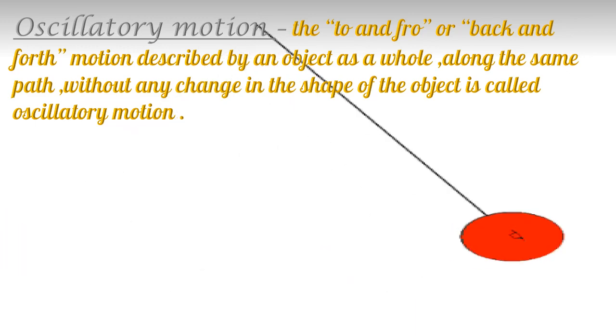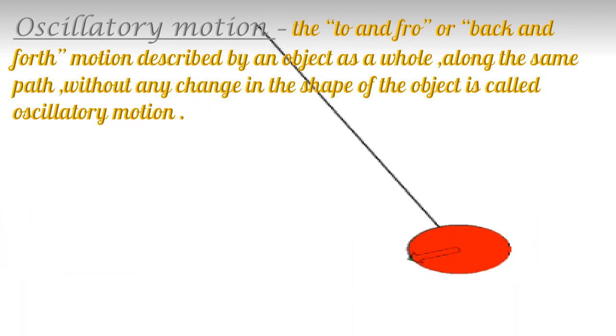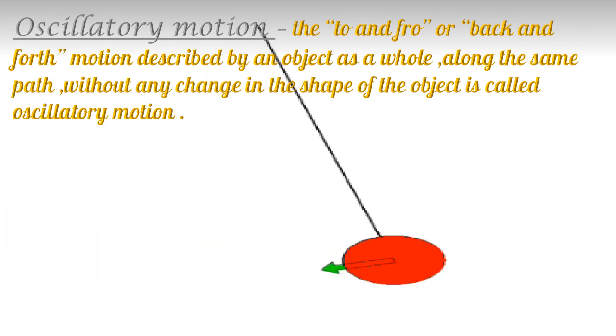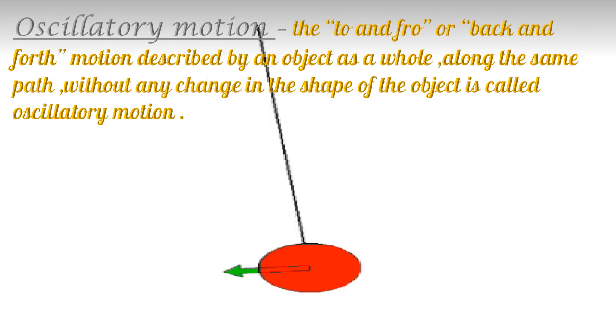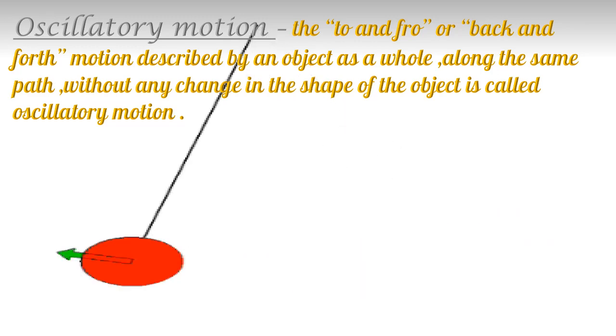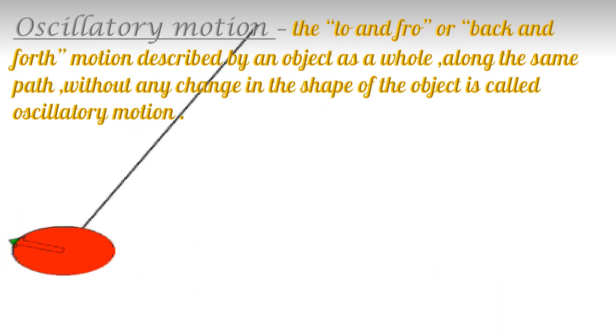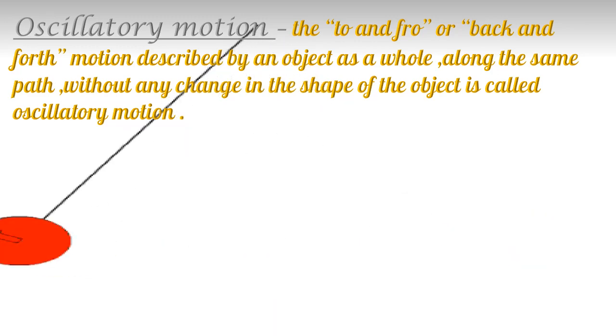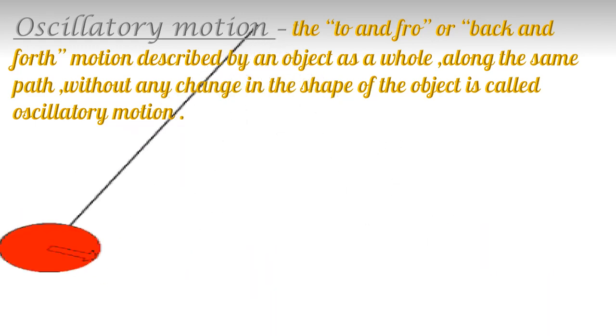Next is oscillatory motion. For that, let us first understand about oscillation. When a body moves to and fro or back and forth, then the body is said to be oscillating.